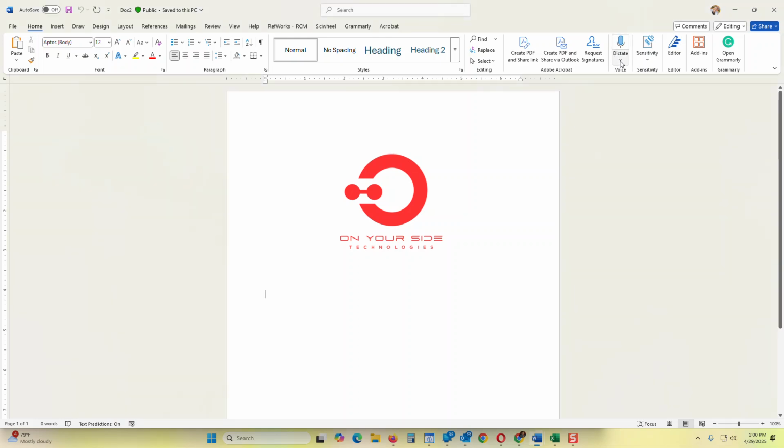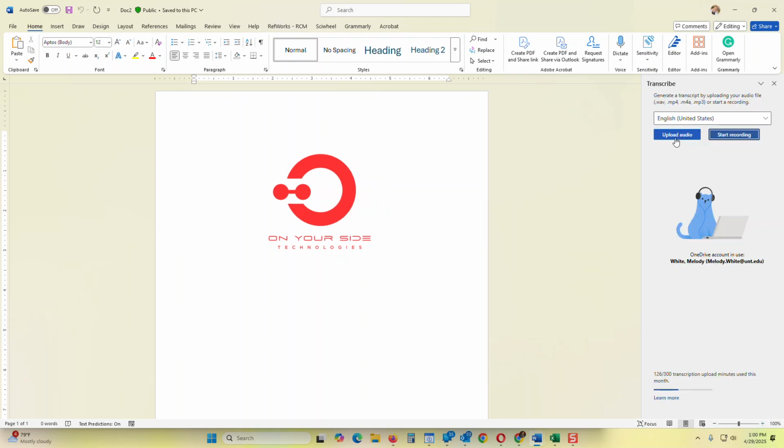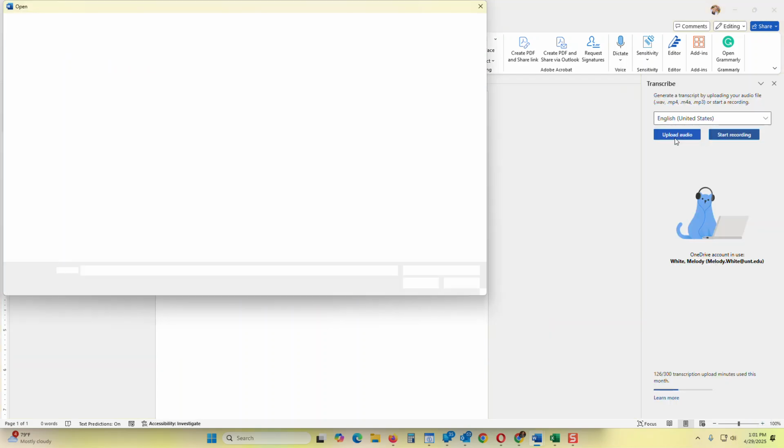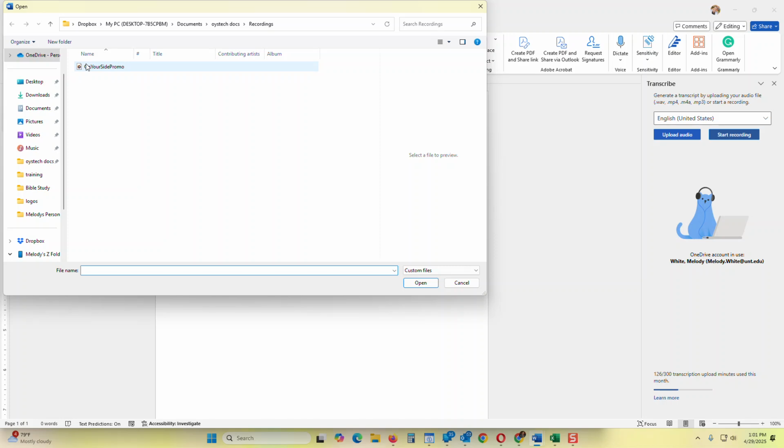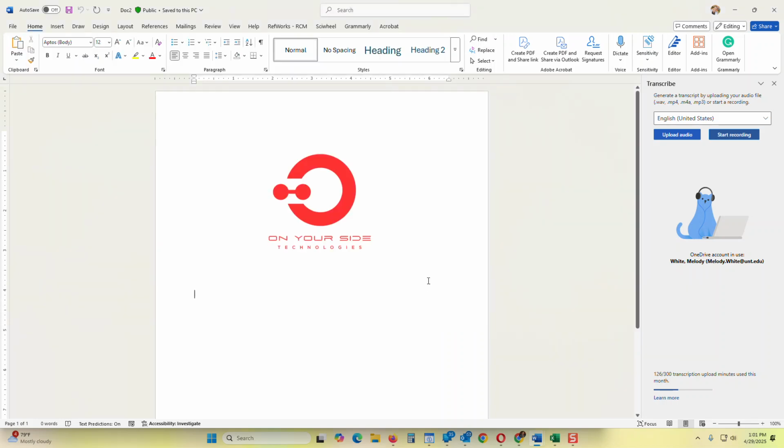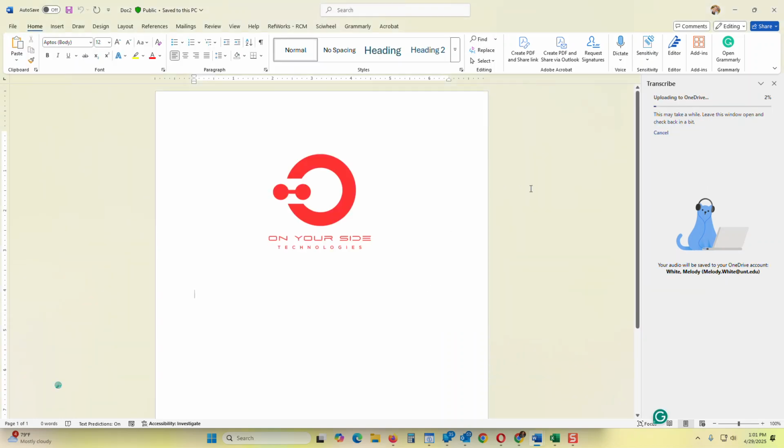Click the arrow and choose transcribe. Then you can upload the audio. You pick your audio, you say open. The bigger the audio file, the longer it's going to take for it to transcribe, but it will transcribe. I recently did a Zoom video call that was 2.5 hours.